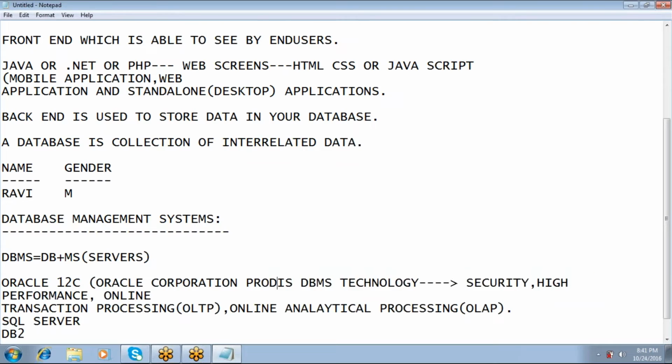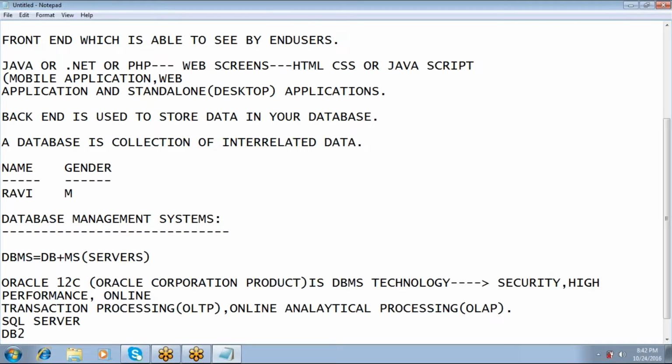It is a product from Oracle Corporation. Are you clear now? Yes. So I can summarize, I can conclude: Oracle 12c is the latest version of Oracle, which came from Oracle Corporation.